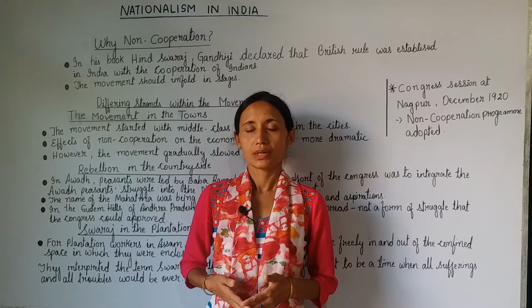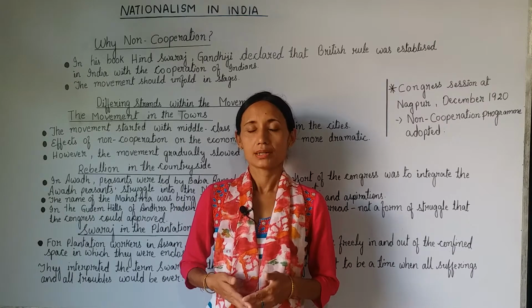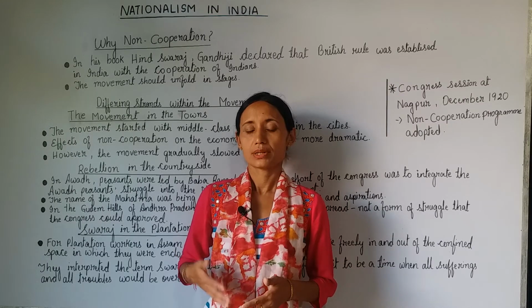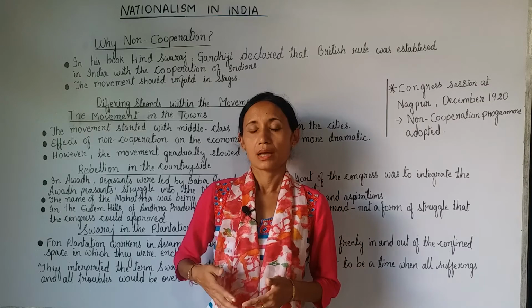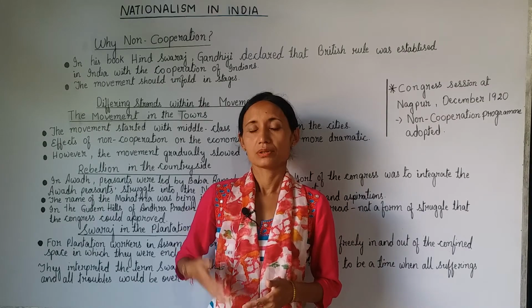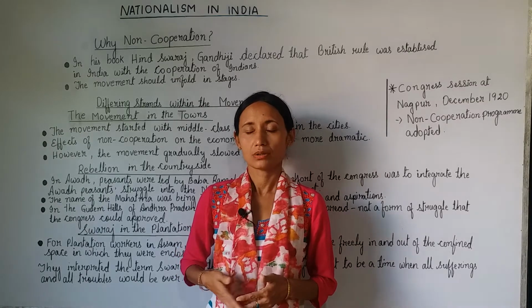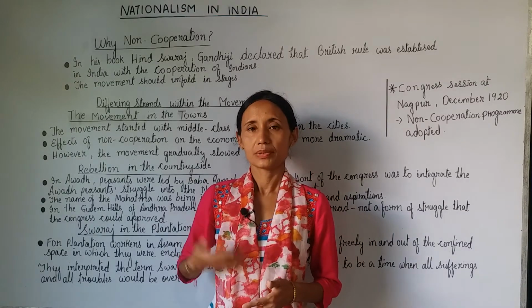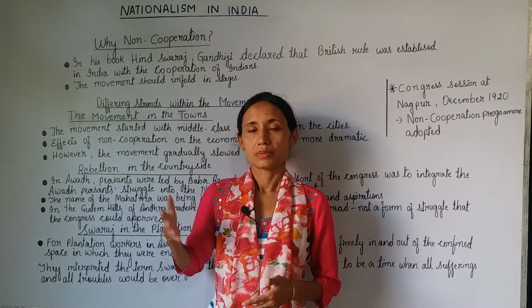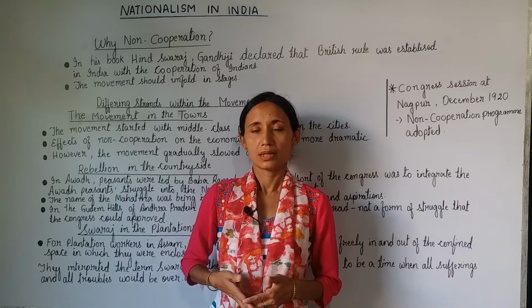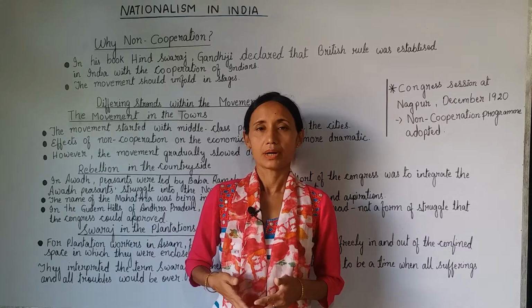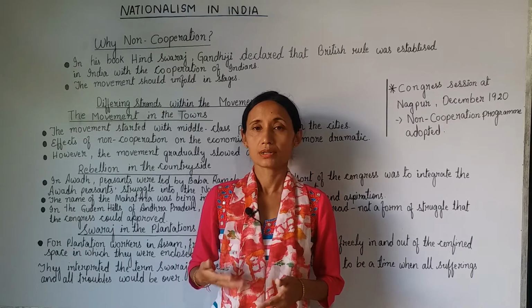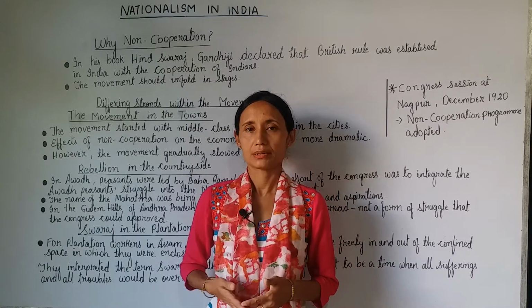Gandhiji, in his book Hind Swaraj, declared that British rule was able to establish itself in India because Indians had given cooperation to the British. If the Indians did not give cooperation to the British, then British rule would come to an end in India within a year, and Swaraj would be attained by the Indians. Swaraj means freedom or independence.